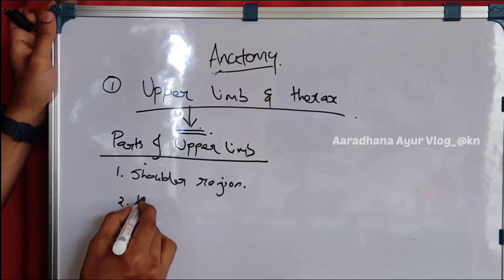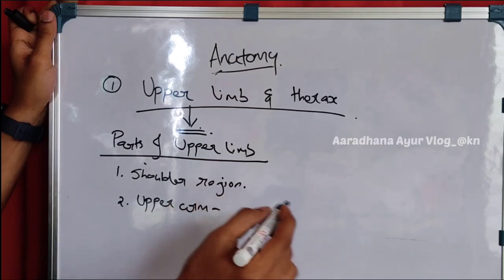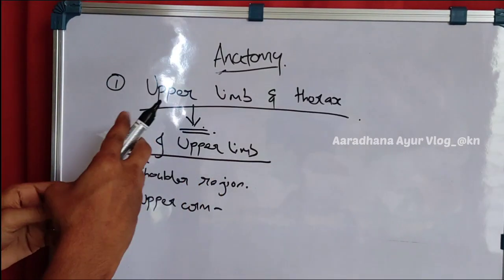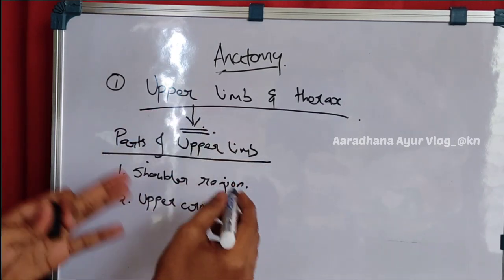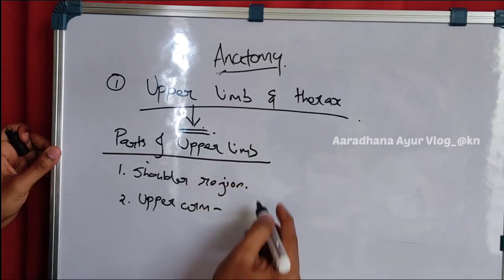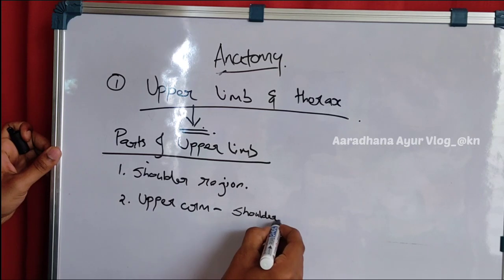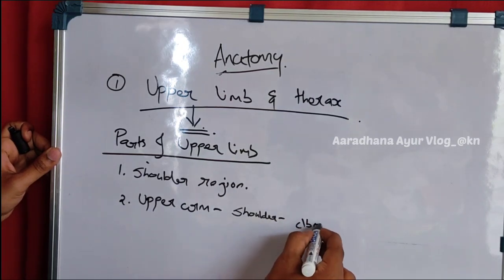Everyone knows the shoulder. Second, the upper arm. It is from the humerus bone, from the shoulder region to the elbow region, that is known as the upper arm. Shoulder to elbow.